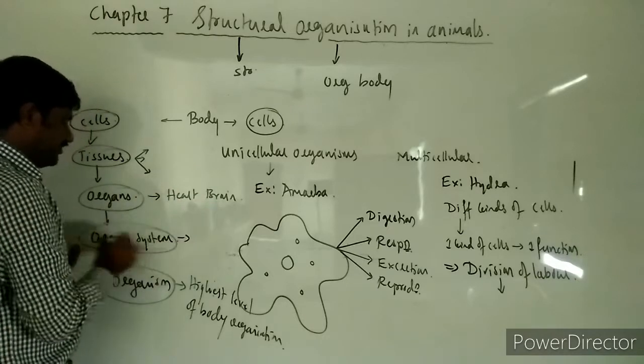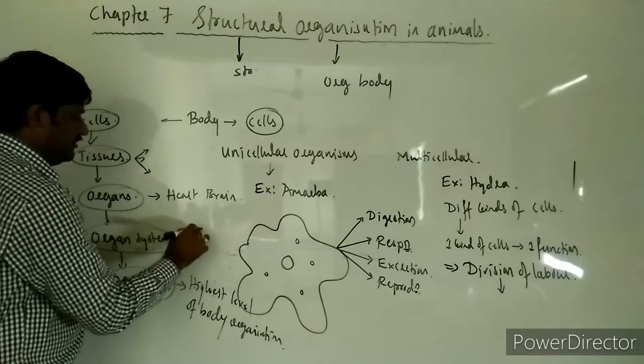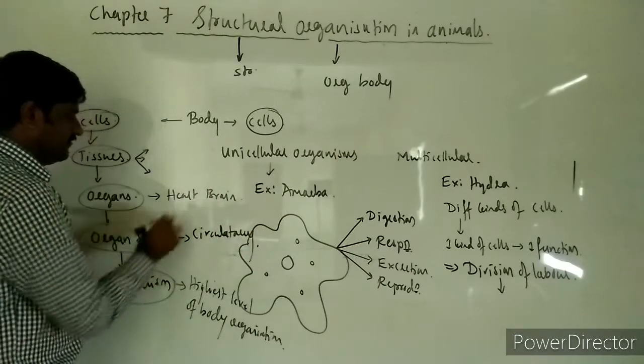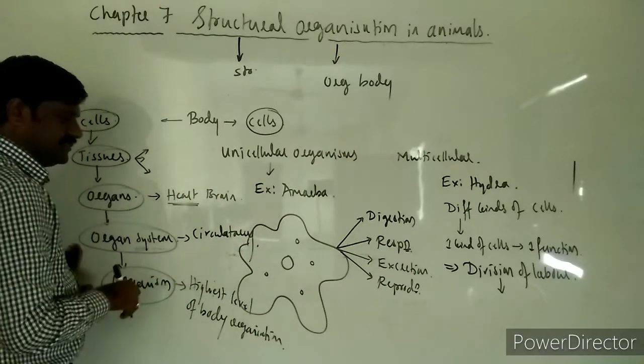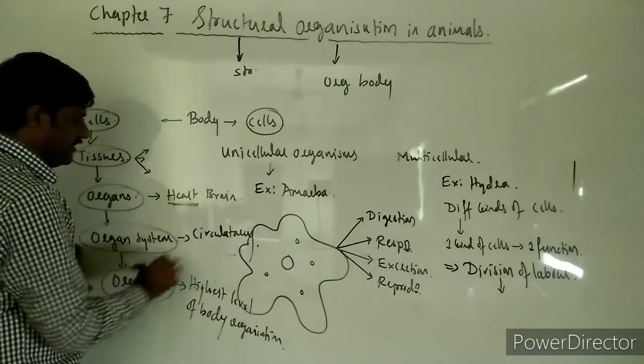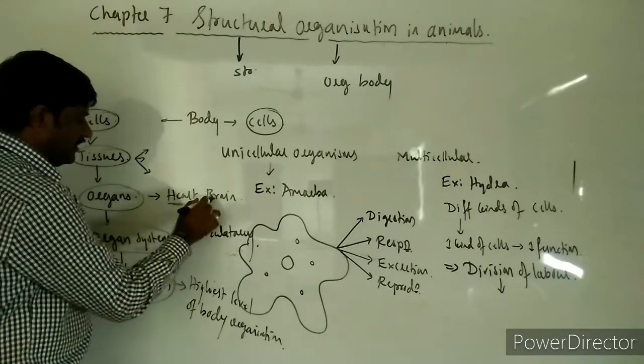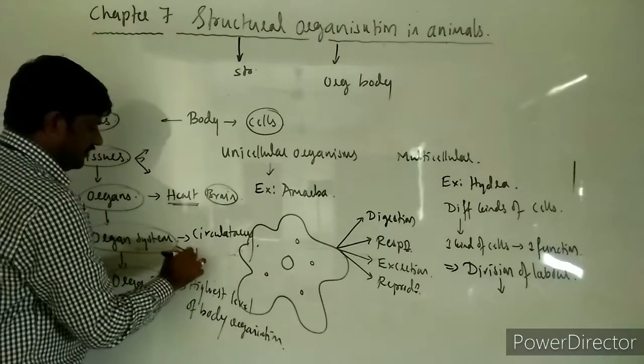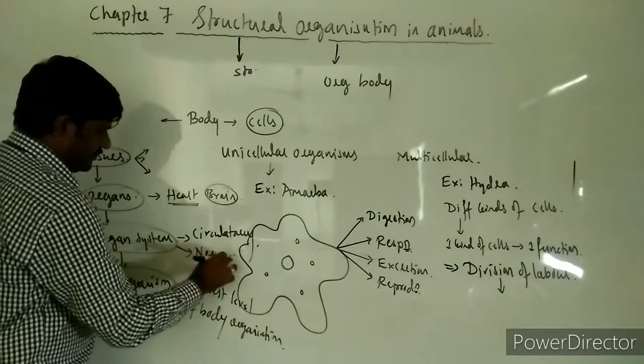All these organs together form an organ system. The heart and its vessels all together form the circulatory system. In the same way, the organ system that includes the brain is the nervous system.